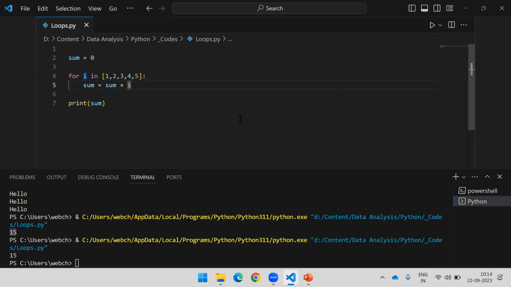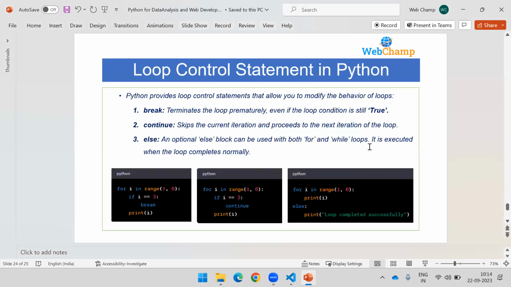So Python has something called loop control statements. There is something called break. That statement helps you break your loop at any specified condition. Then there is continue. If you use the continue statement, that iteration will be skipped.